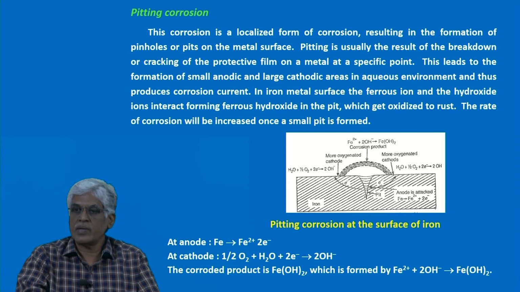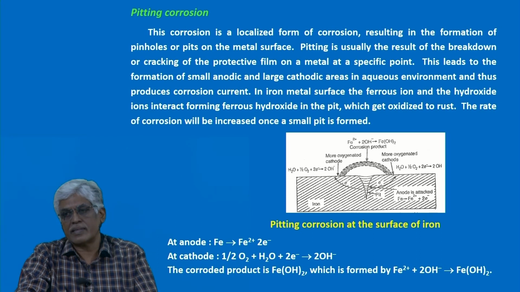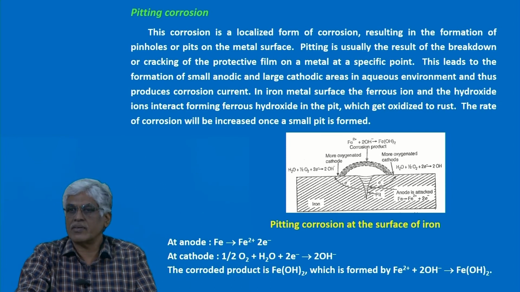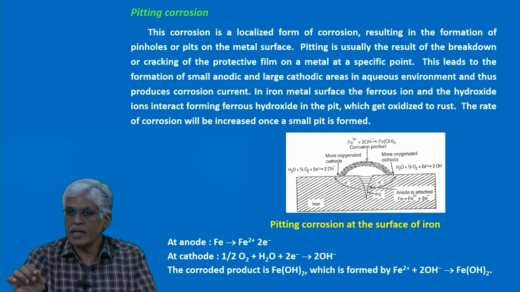At the anode, Fe gives the same reaction, Fe2 plus and 2 electrons, and the cathode reaction is also the same. So in electrochemical corrosion, if the environment is neutral, the equations are the same, but the conditions are different. Here the anode is corroded and makes a pit.